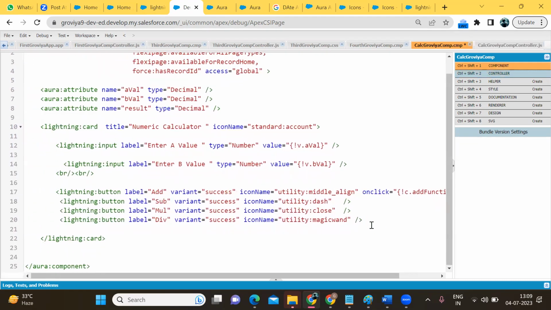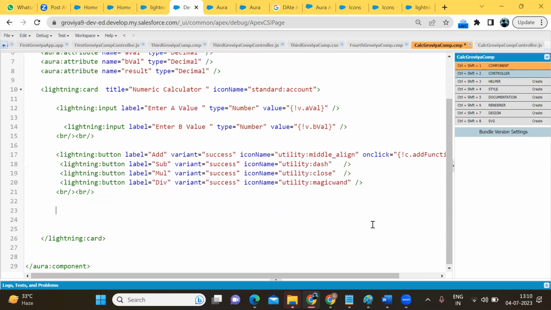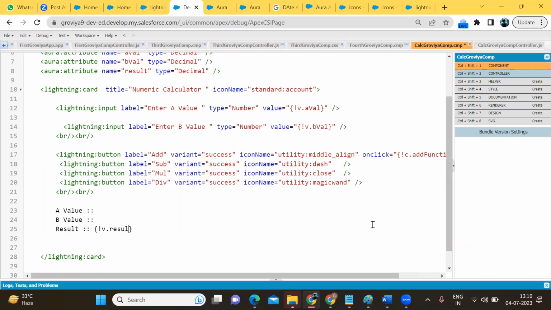So inside the lightning card, a value, b value, and result, b dot result. Whatever value will come in result, I'm going to display it.